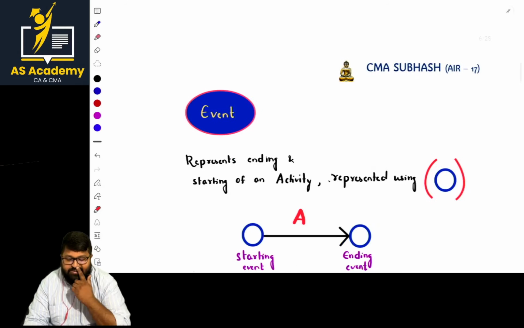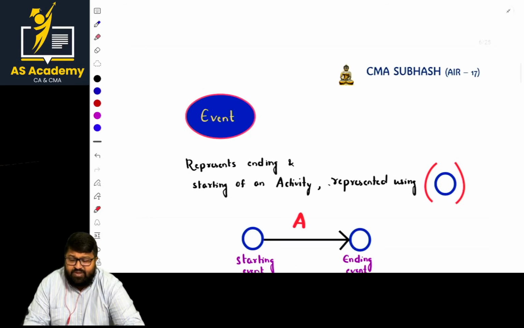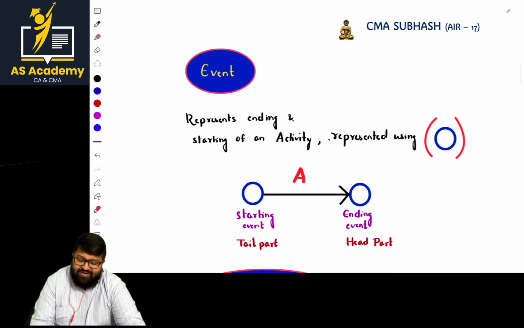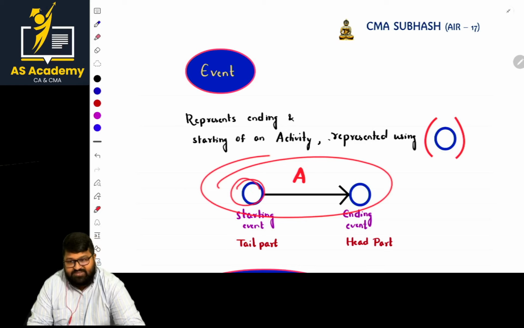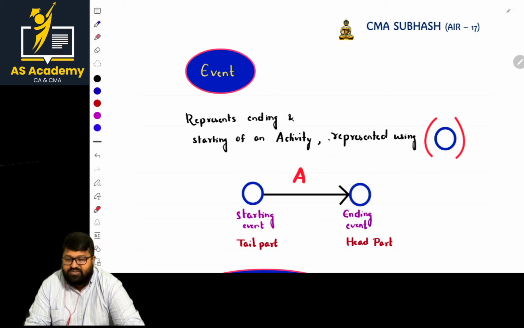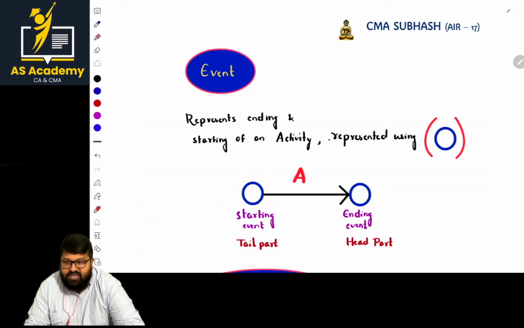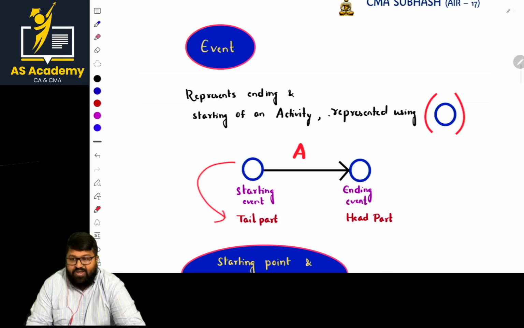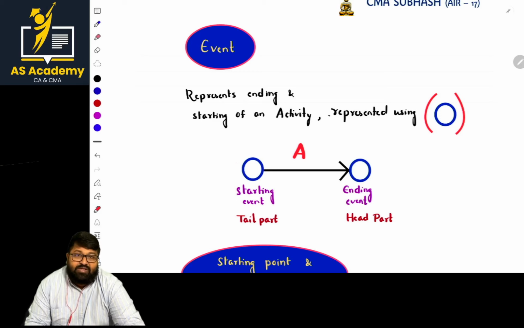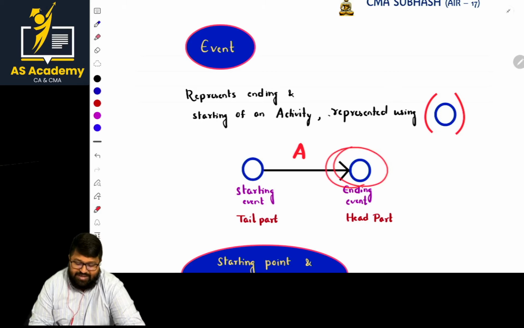Okay. And next, sir, what is that? The next most important thing is the event. What is meant by event? Event represents the ending and starting of an activity. If this is an activity, the starting part is an event and the ending part is also an event. It is also known as node. Whatever this circle is, this part is the starting event for the activity, and the ending part is the ending event. The starting event is known as tail part, and the ending event is known as head part.